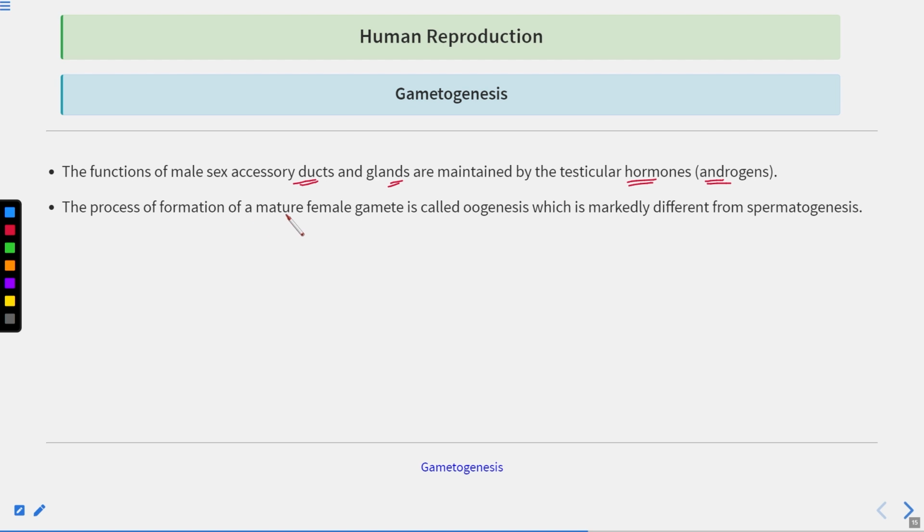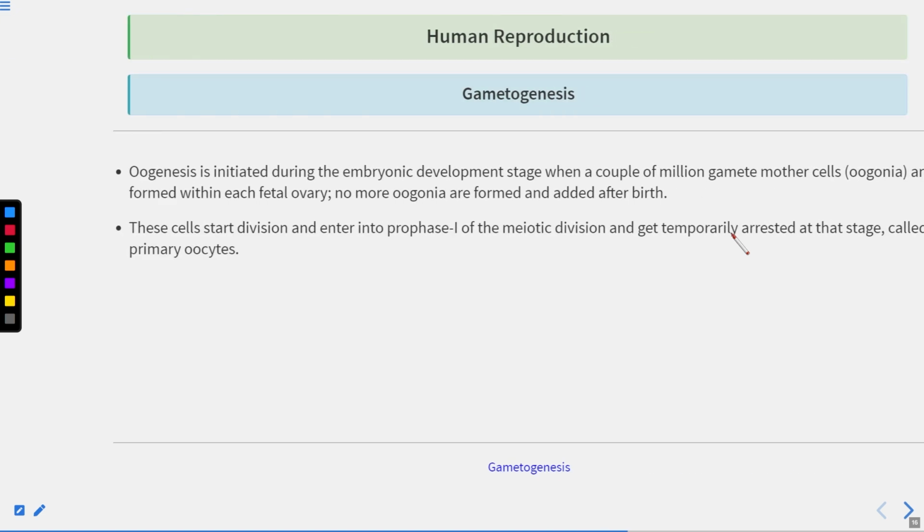Now, the process of formation of the mature female gamete. Let's talk about oogenesis now. Till now we were talking about spermatogenesis. The formation of the mature female gamete is known as oogenesis, which is markedly different from spermatogenesis. What are the steps involved in oogenesis?